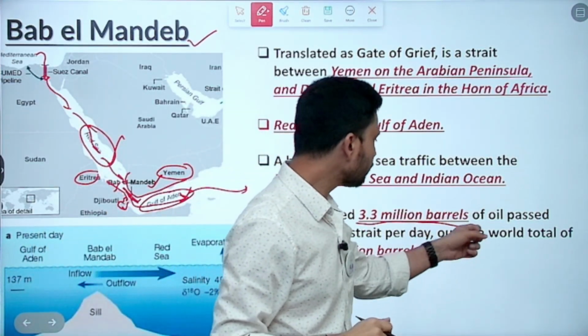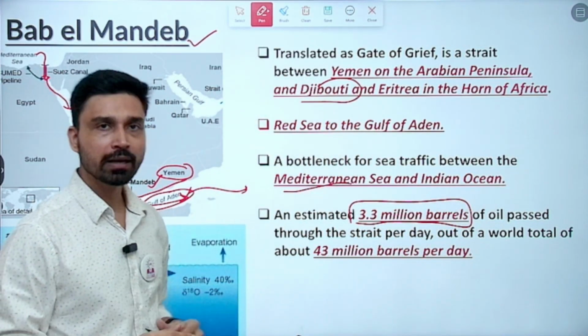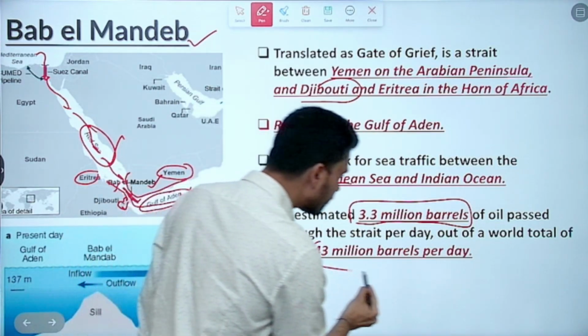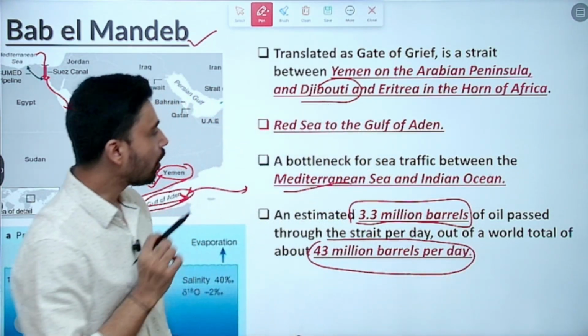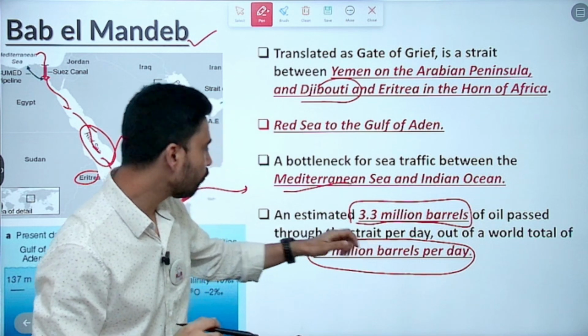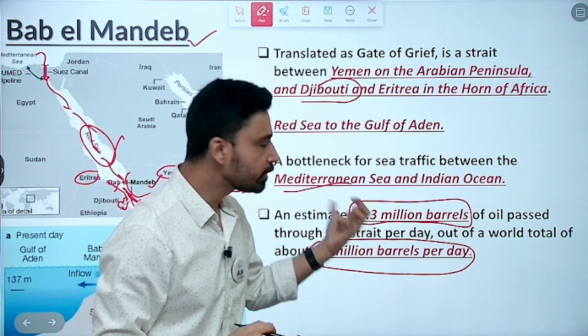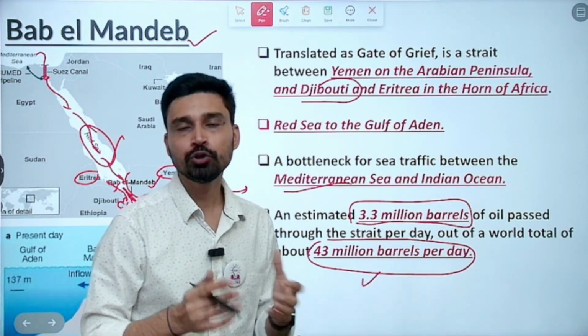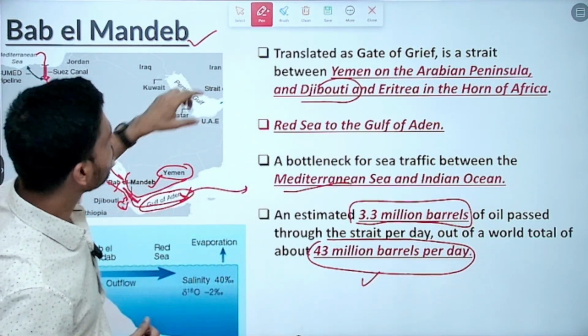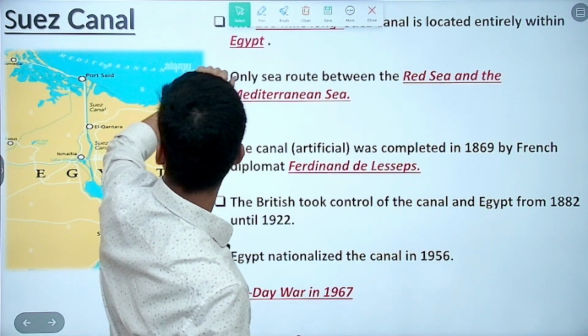Estimated, again very important from the oil perspective, 3.3 million barrels. Total oil production in the world is 43 million barrels. And out of that, 3.3 million barrels of oil pass through this strait, Bab al-Mandab, every day. So a very vital choke point again to ensure that global oil trade is not disrupted. So that's the Bab al-Mandab.